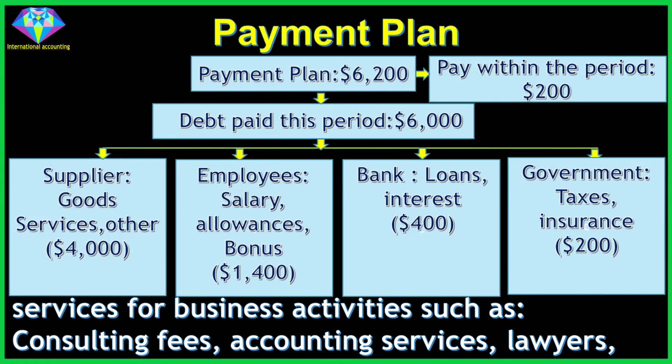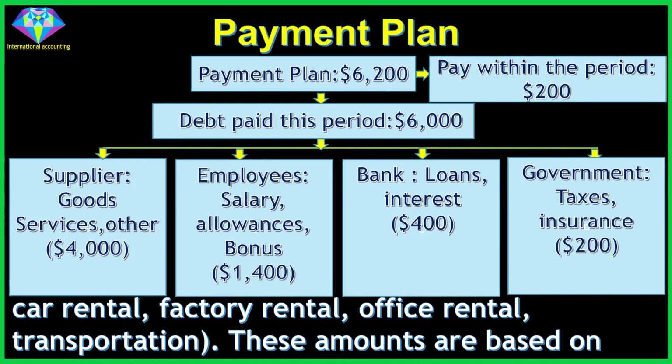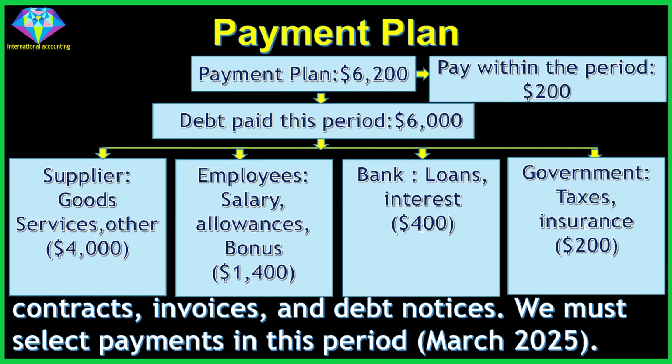Services for business activities such as consulting fees, accounting services, lawyers, car rental, factory rental, office rental, transportation. These amounts are based on contracts, invoices, and debt notices. We must select payments in this period, March 2025.